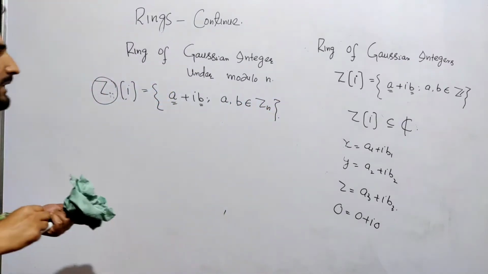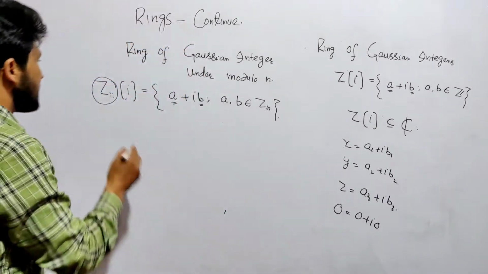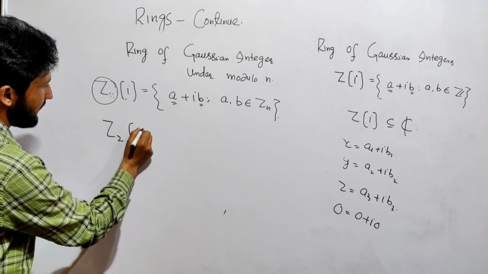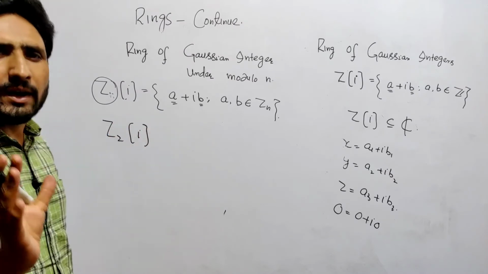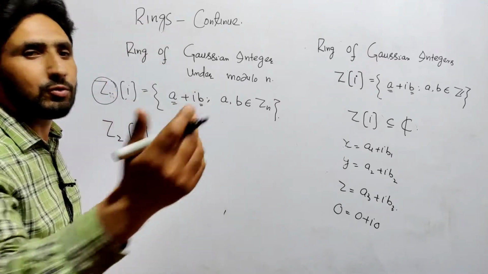Okay, let me take an example to help you understand easily. Suppose I take Z2I. You can easily feel the difference. Z2I, simply I took n as 2, meaning under modulo 2.